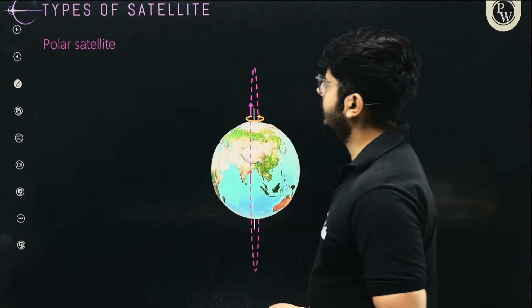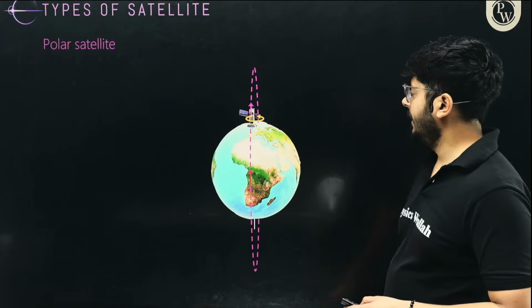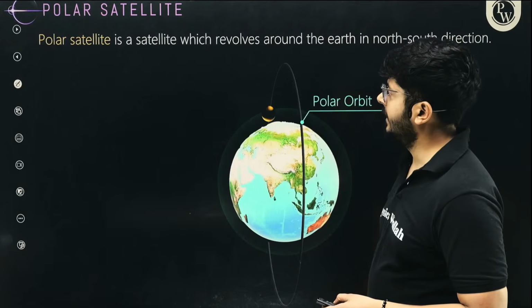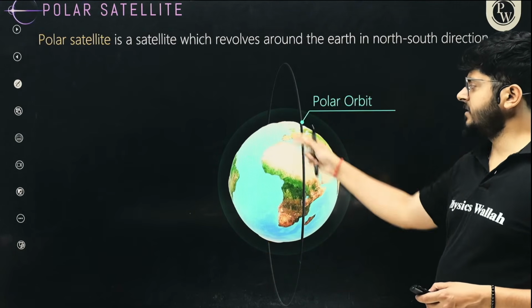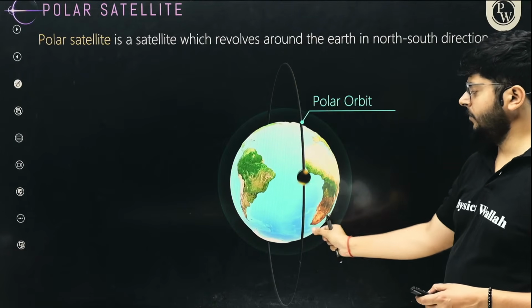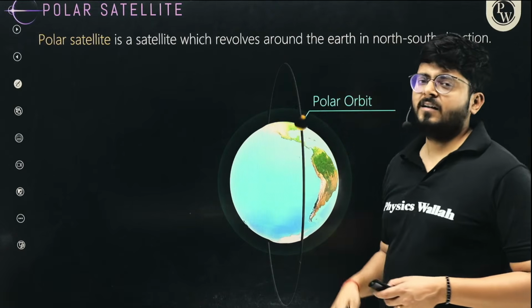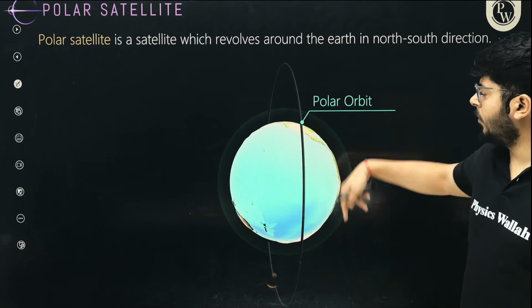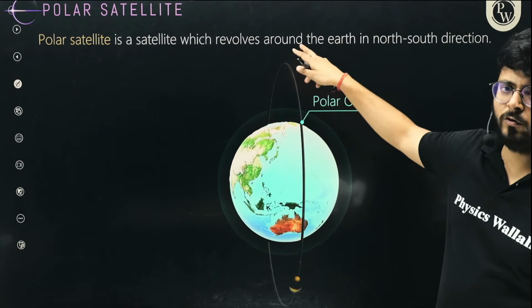Now the types of satellites. There are polar satellites that move around the poles, and as the Earth rotates, they scan a little band. Clearly, in every rotation, it only scans a little band. It rotates at a very high speed, and in 90 minutes it completes one full rotation.